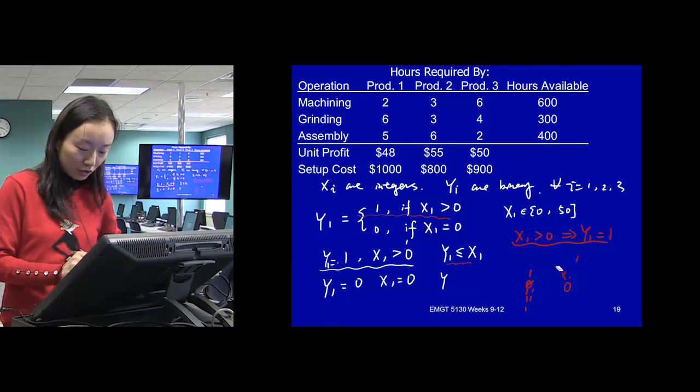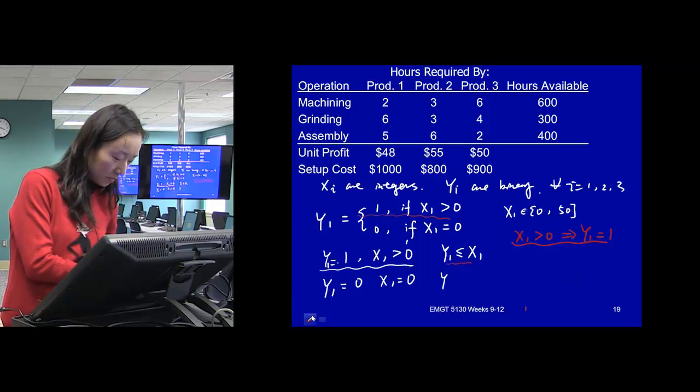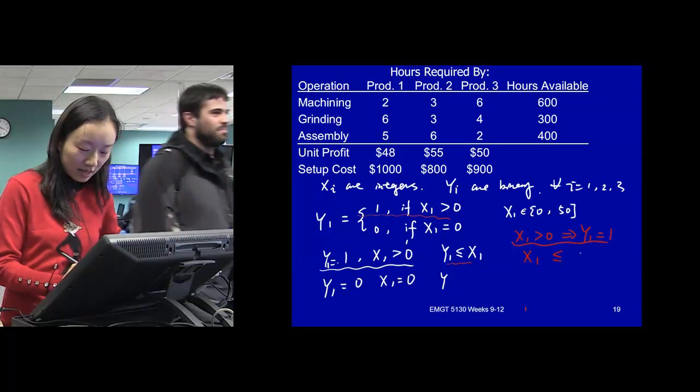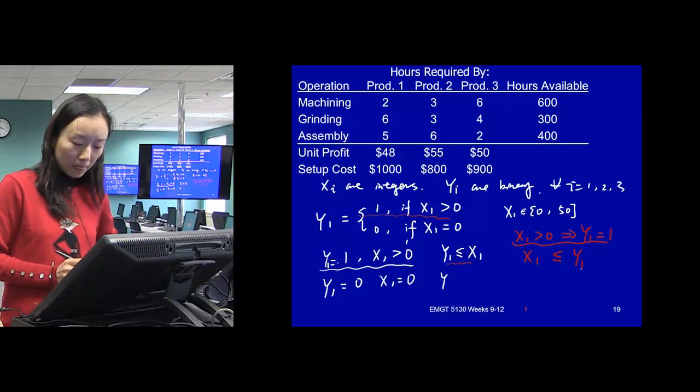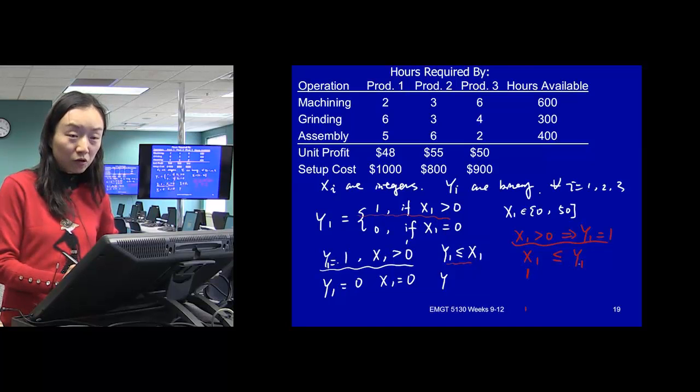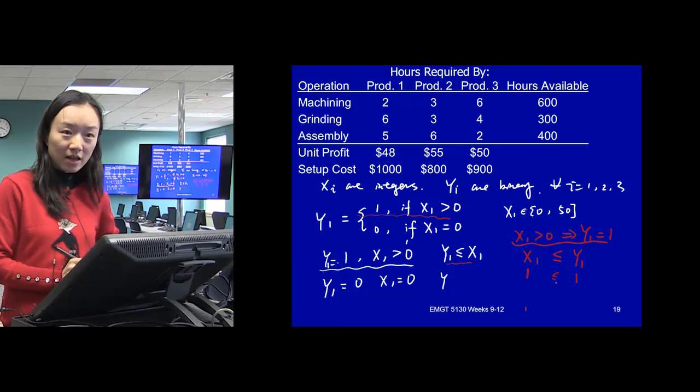I just move the x1 to the left-hand side and set x1 less than or equal to y1. Now if x1 is greater than 0, still if it's a binary variable, it's 1, then we will be able to force y1 to be 1 using this sign, because we set it less than or equal to. And that's the purpose. We want our y to be 1.